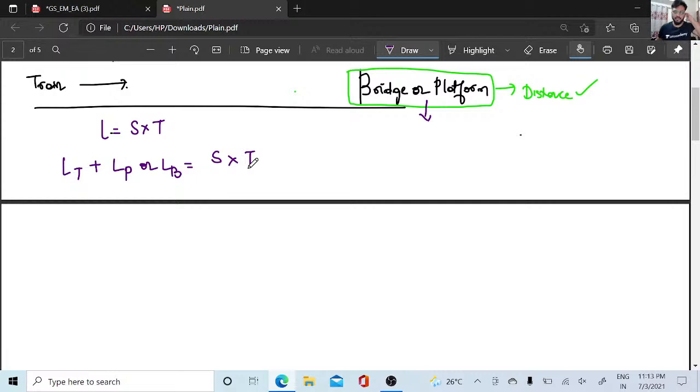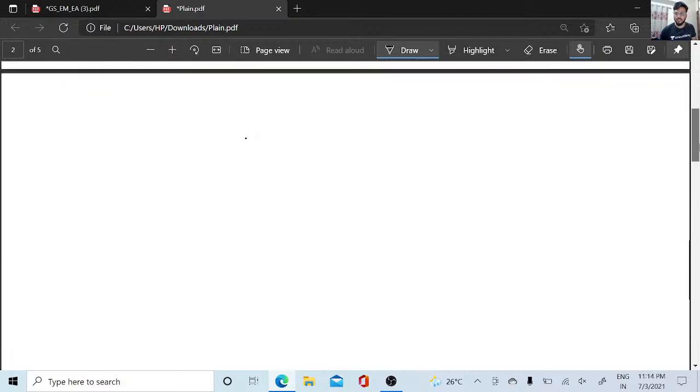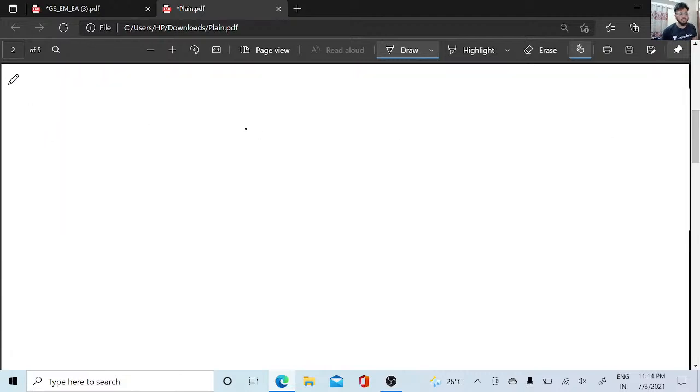Distance is equal to speed into time. This is your second concept. Now moving forward with our third concept. So the third concept is there is train 1 which is going in this direction.